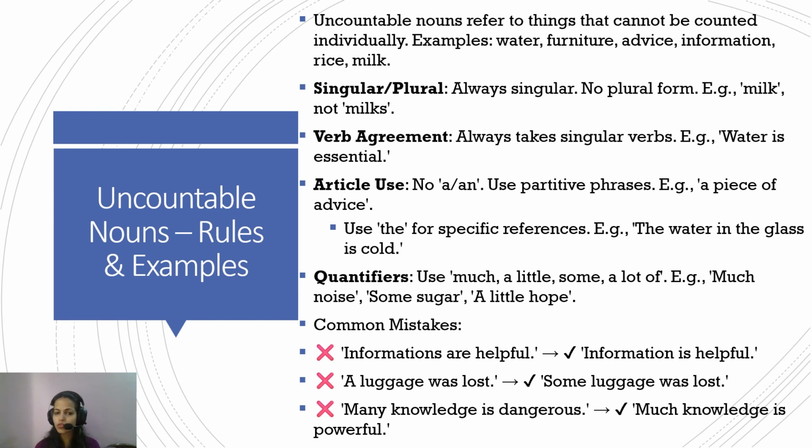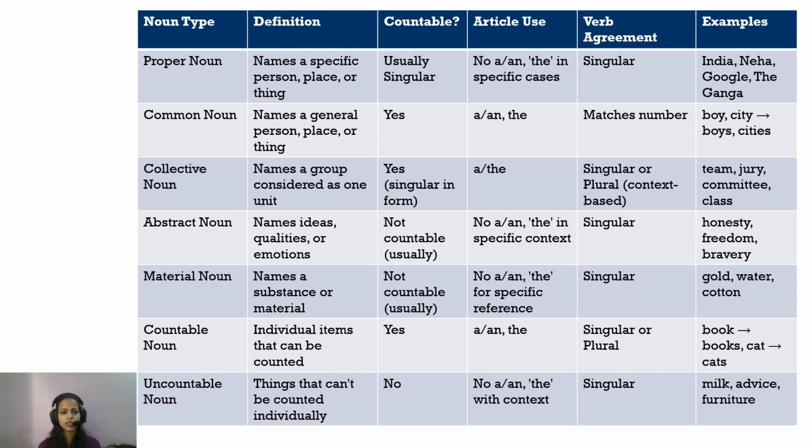Because again, we do not follow uncountable nouns with the article a. You use the quantifier some, a quantifier of quantity. Many knowledge is dangerous. I mean, you cannot tell how many knowledge is. Much knowledge is powerful, or less knowledge is dangerous. Okay. I hope that's clear to you now.